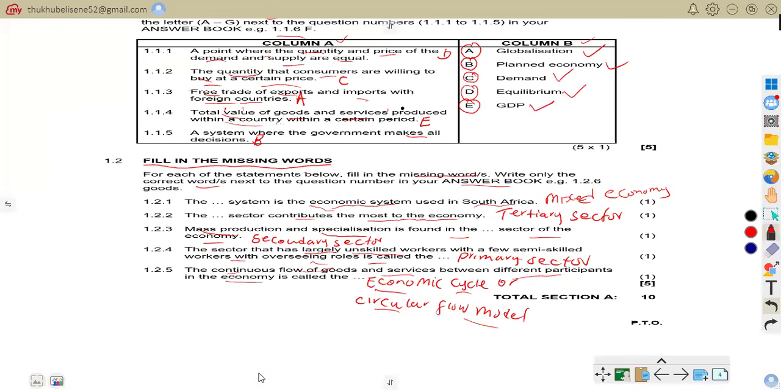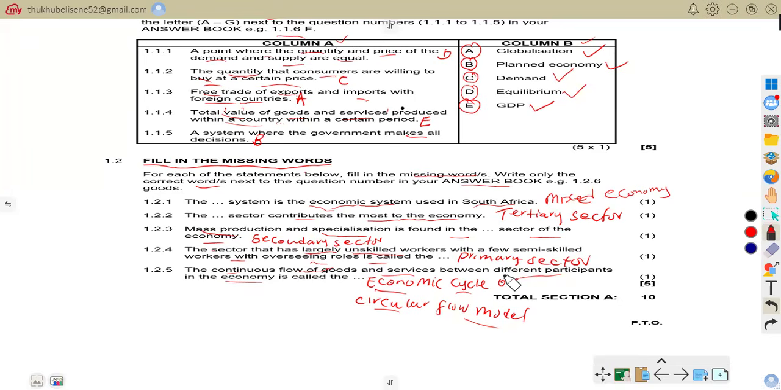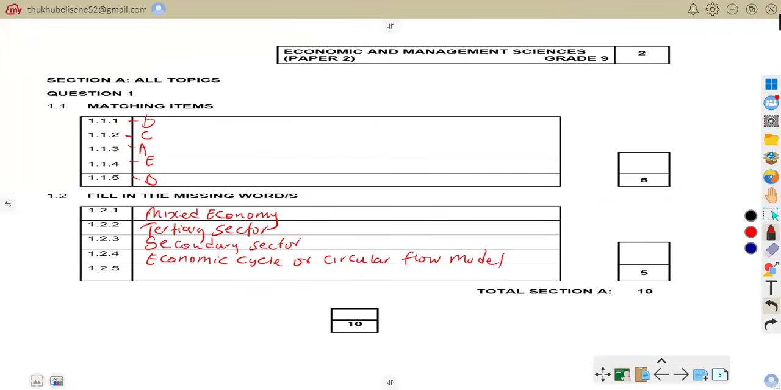So now let us go to 1.25. That is all about this 1.25. So I don't know what happened here. There is something that we have skipped. 1.24. What did we say is the answer of 1.24? Primary sector. So we didn't write primary sector. Sorry for that confusion. We're supposed to write primary sector for 1.24.